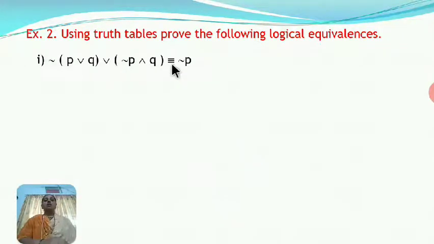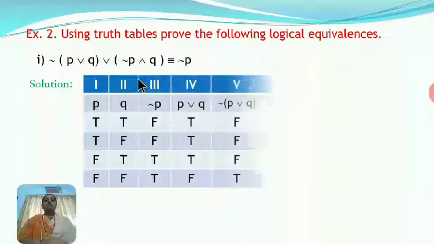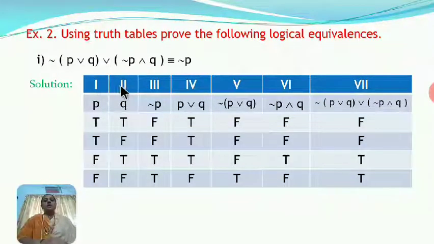are logically equivalent to negation P. So in the solution we consider the truth table. Here I give some name to each column. Here in total there are 7 columns. Now we consider here the components as P and Q. Now we consider all the possible combinations for these two statements, compound statements. Now from P we write here negation P, because we require negation P to find the truth value here.